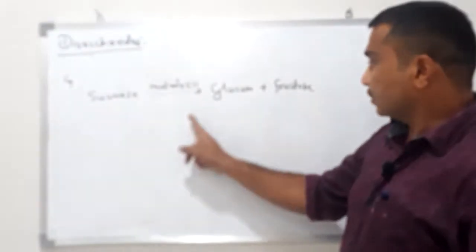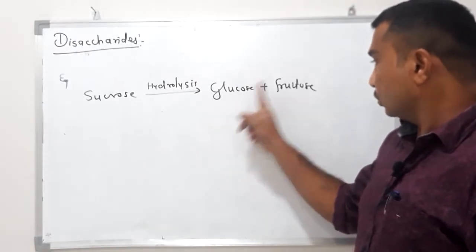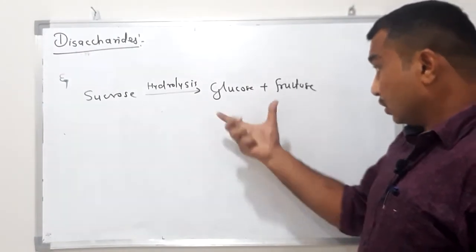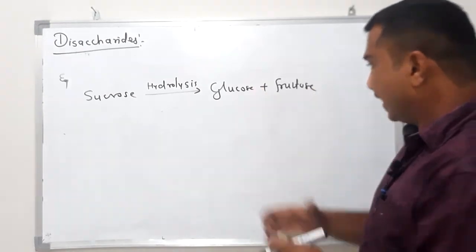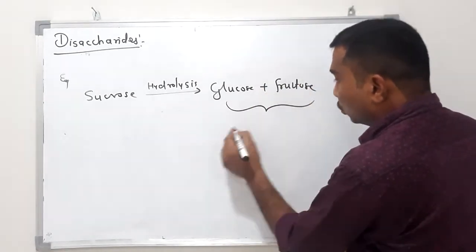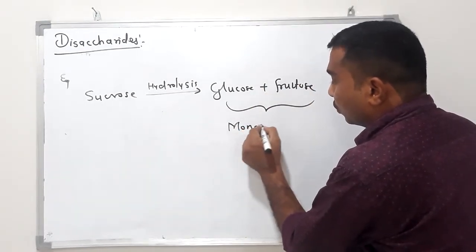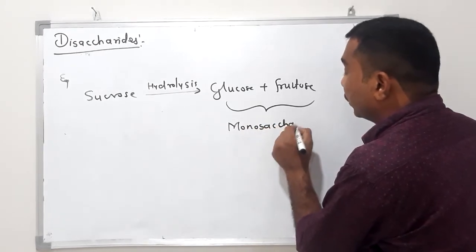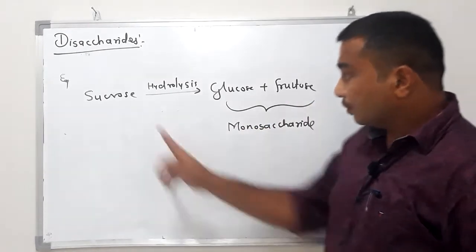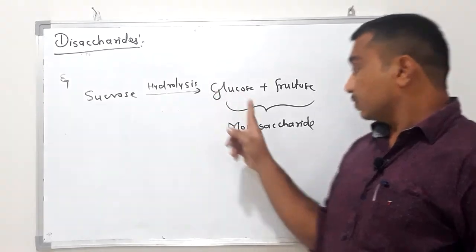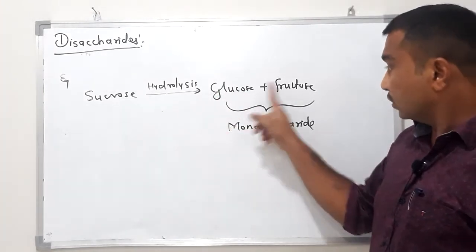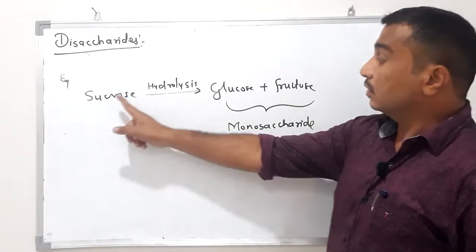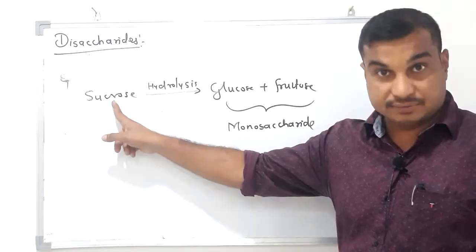On hydrolysis it gives one molecule of glucose and one molecule of fructose. So how many molecules of monosaccharide are obtained? Two. The total number of monosaccharide units obtained from sucrose on hydrolysis is 2, one glucose and one fructose. It means it is a disaccharide.